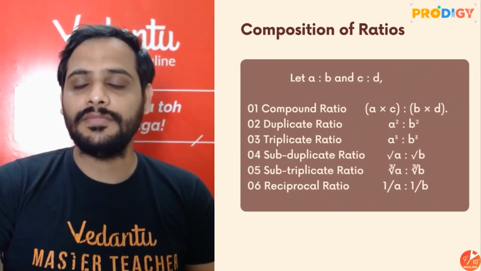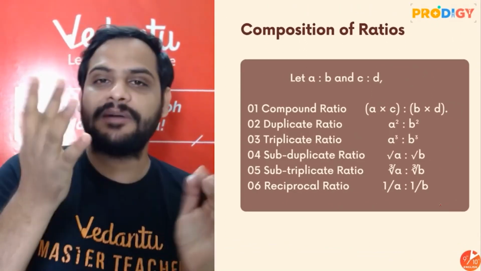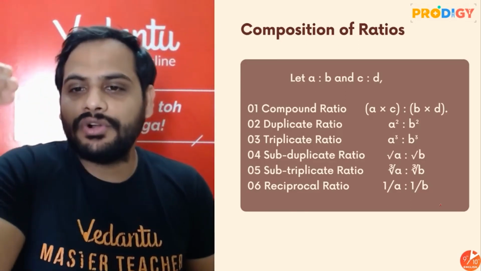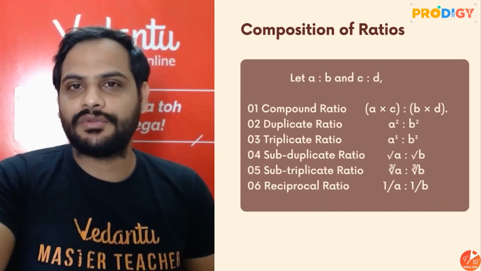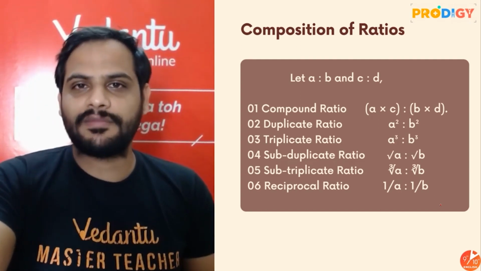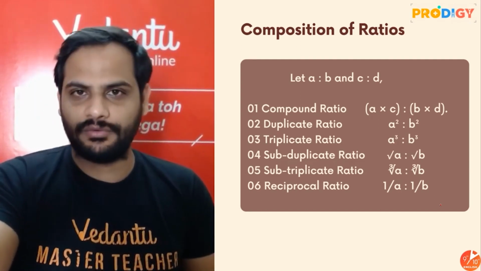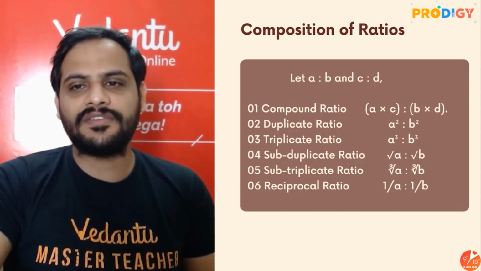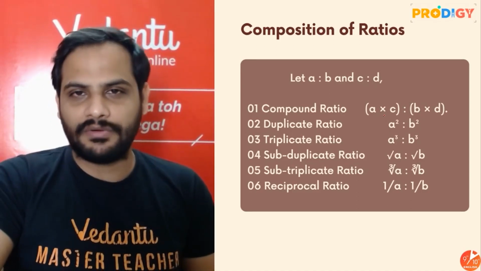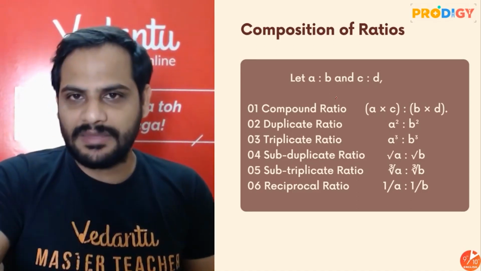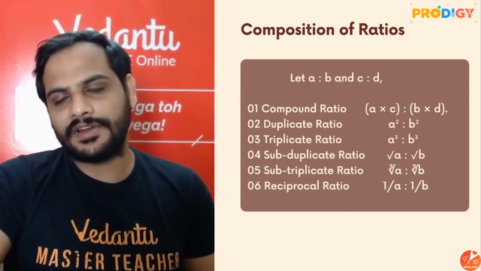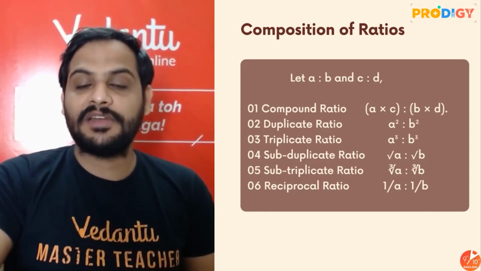Done. Then we have composition of ratios. In composition of ratios, I have told you guys, this is very easy. Important thing is, if you don't have the knowledge of these different ratios, then if a question uses this term, you will not be able to solve this. That is why I have told you, please remember, compound ratio is nothing but multiplication of two ratios. So if a by b and c by d are there, multiply them: a into c divided by b into d. That will be the compound ratio. And if I give you a ratio a by b, then square it, you will get duplicate ratio of this. So 2 by 3, duplicate ratio of that is 4 by 9. Alright, triplicate means cube that.